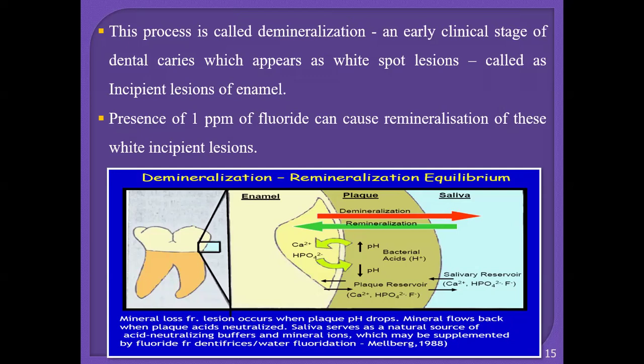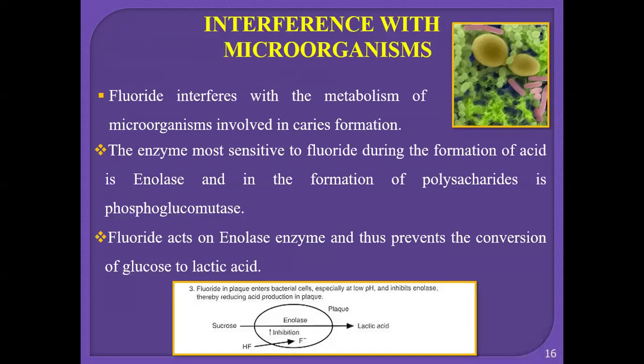So this is the diagram. We can see how the process of the mineralization of the tooth structures takes place with the help of the fluorides, where the plaque reservoirs will be there, where calcium will be there, fluoride will be there, in the saliva also fluoride ions will be there, which will be injected into the plaque and then into the tooth structure, the enamel of the tooth.